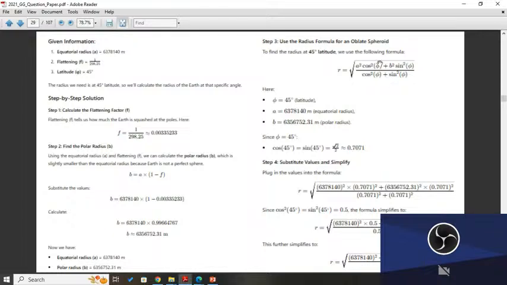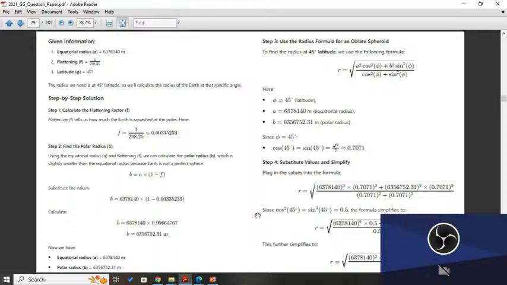Put these values inside. We have calculated them, and we know the cos 45 degree is this, and sin 45 degree, you know the value of sin 45 well. For both of these, it is 1 upon root 2.